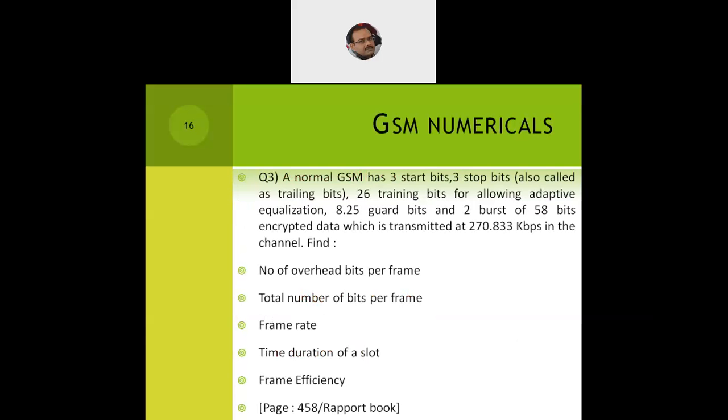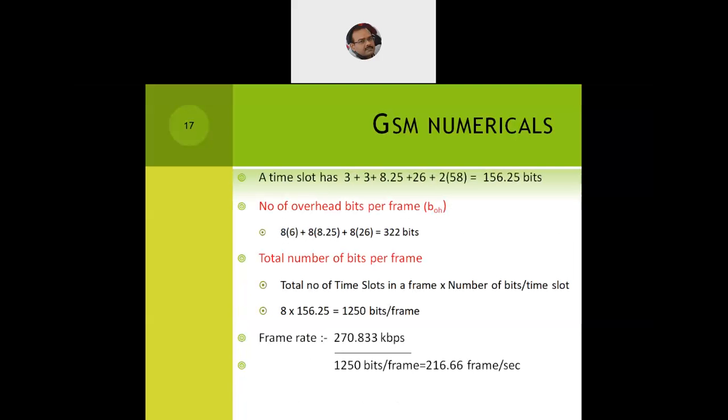Now what we need to find out is the number of overhead bits per frame, the total number of bits per frame, the frame rate, the time duration of a slot, and the efficiency of the frame. First, we find the number of overhead bits per frame. How do we compute it? We first calculate the time slot bits, which we already know. 3 are the start bits, 3 are the stop bits, 8.25 are the guard bits, 26 are the training bits, and 2 into 58 are the encrypted data bits. We add all of them together and get 156.25 bits.